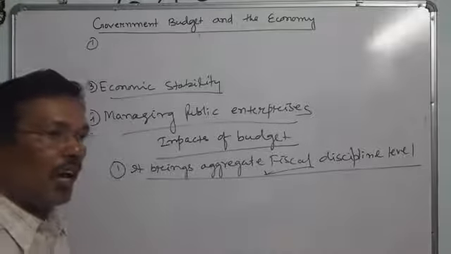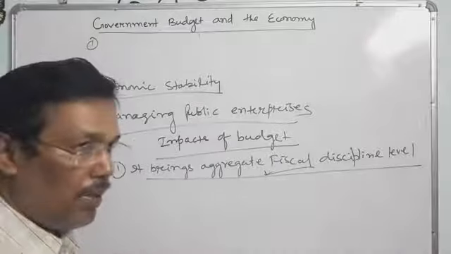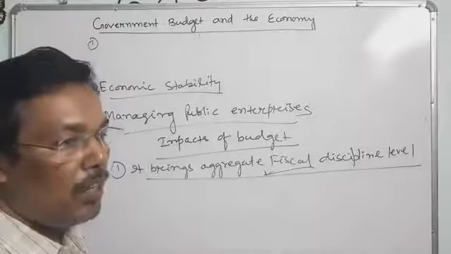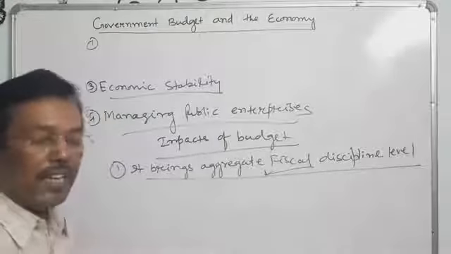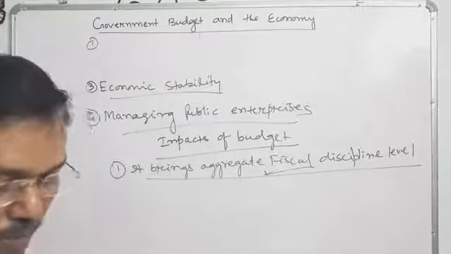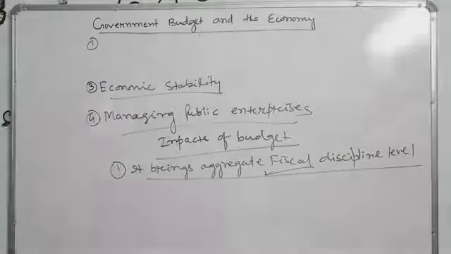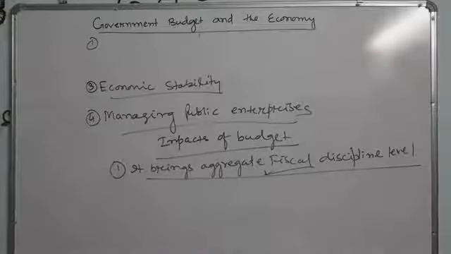There is no unlimited revenue, because the sources of government revenue, the most important being tax revenue and non-tax revenue. We will discuss in detail the sources of revenue, the direct taxes, indirect taxes, and the non-tax or commercial revenue, in the sources of revenue contents.